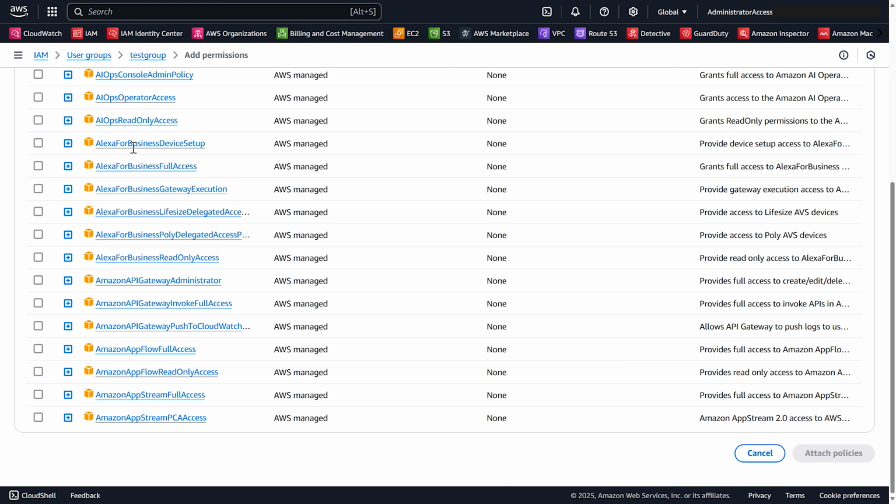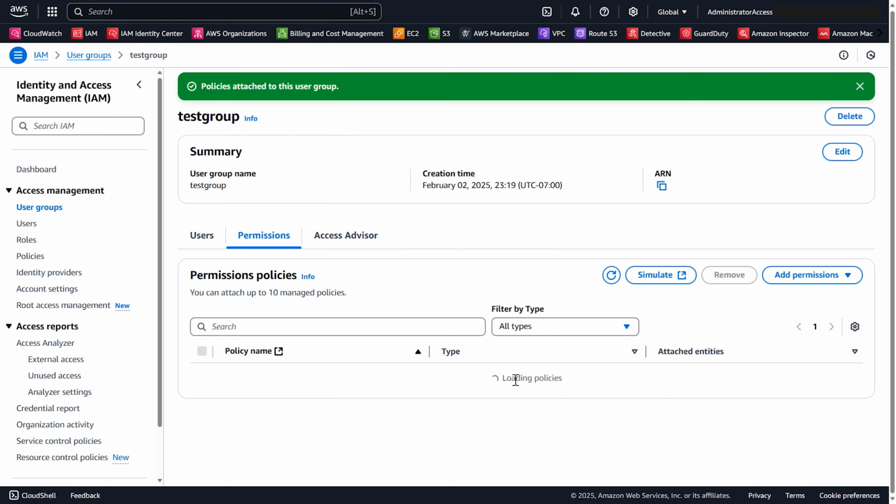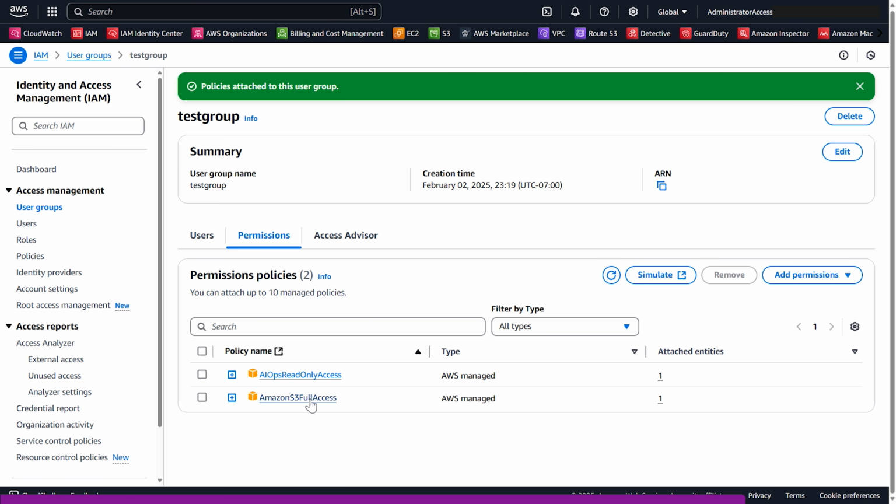So for instance, if we selected this AI Ops read-only access, and then we selected attach policies, that is now going to be applied to that group. So now we have S3 full access, and we have that access that we just added.